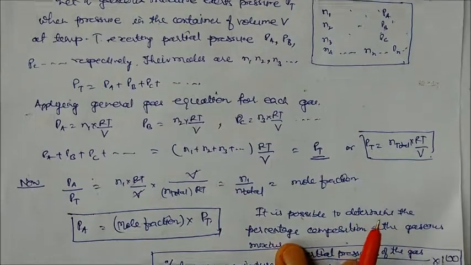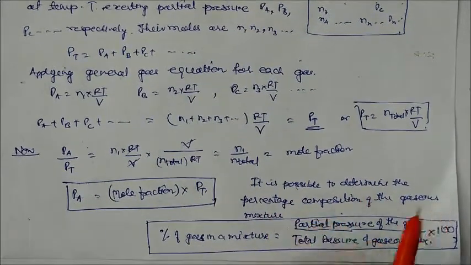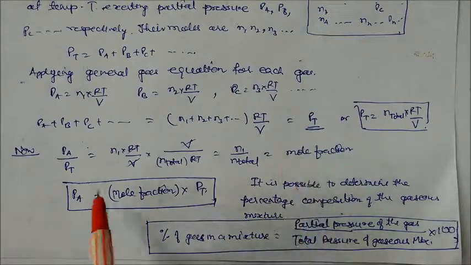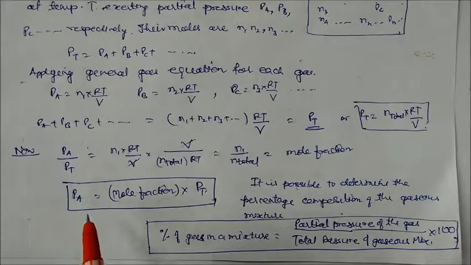So here we can deduce that the partial pressure of A is nothing but the mole fraction into total pressure. So this becomes the equation: the mole fraction and total pressure give the partial pressure of the gas. So it is possible to determine the percentage composition of the gaseous mixture. The percentage of gas in the mixture is the partial pressure of the gas divided by the total pressure of the gaseous mixture, multiplied by 100. So this is the derivation of Dalton's law of partial pressure.